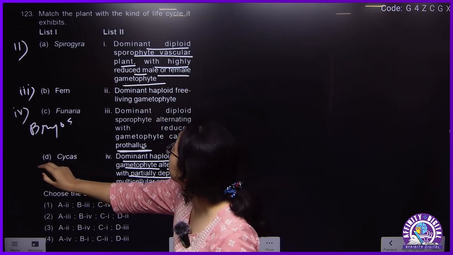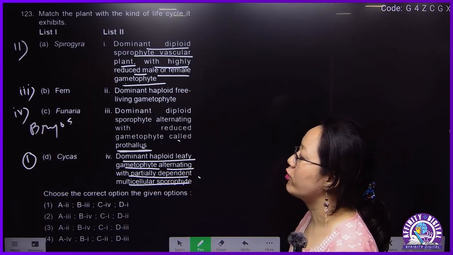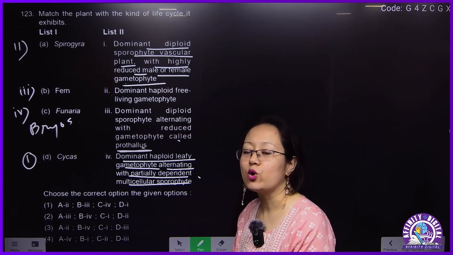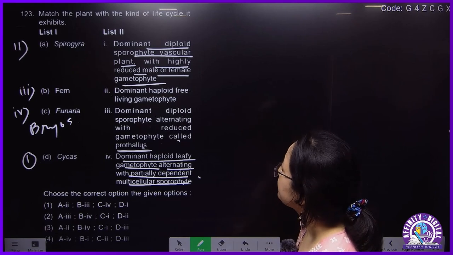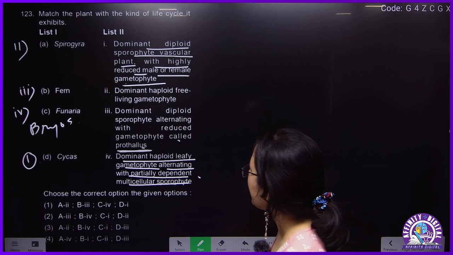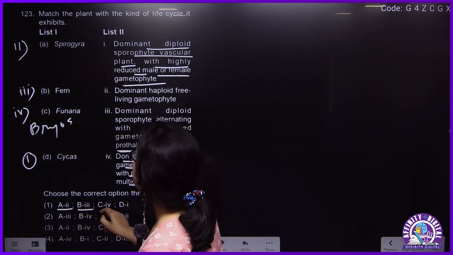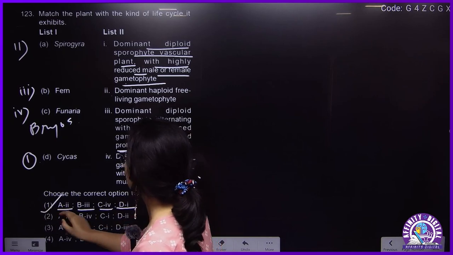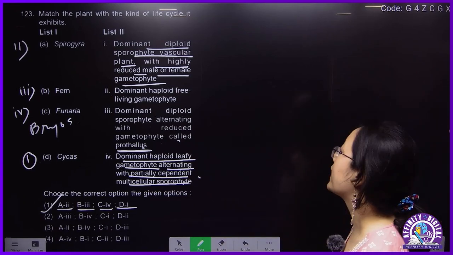In the case of Cycas, a gymnosperm, the sporophyte will be dominant and independent, the gametophyte will be reduced. Male gametophyte means pollen grain, female gametophyte means endosperm. So A is 2, B is 3, C is 4, D is 1.